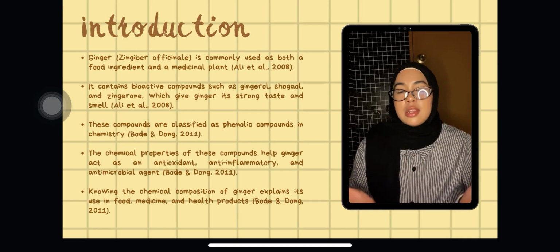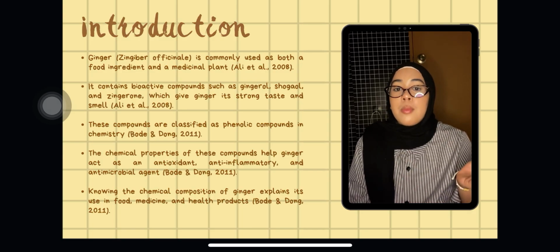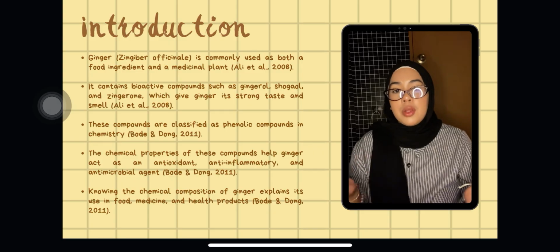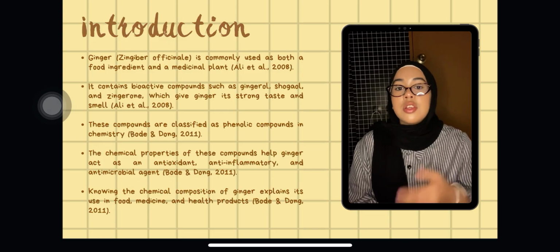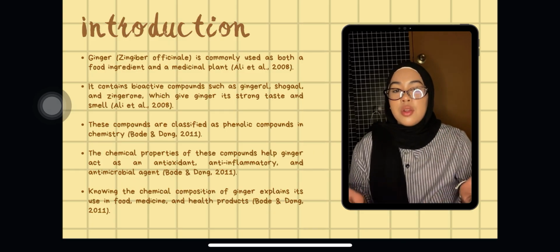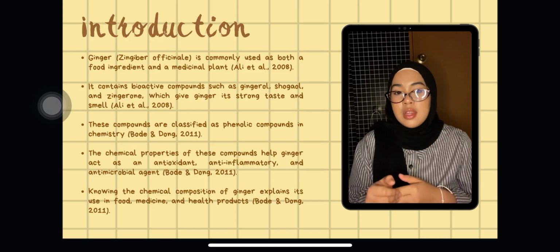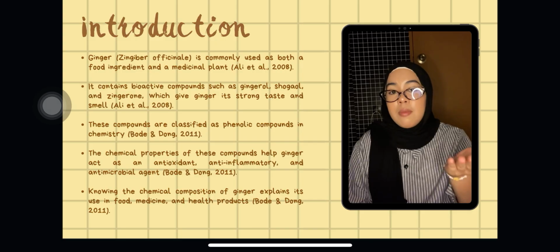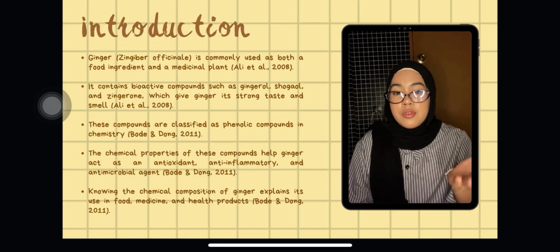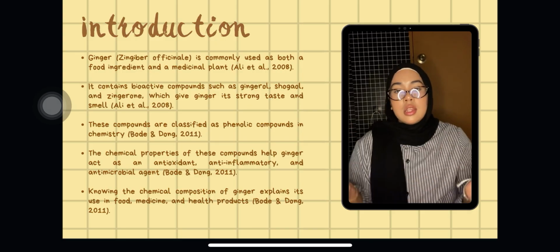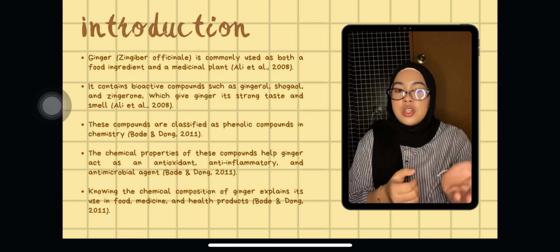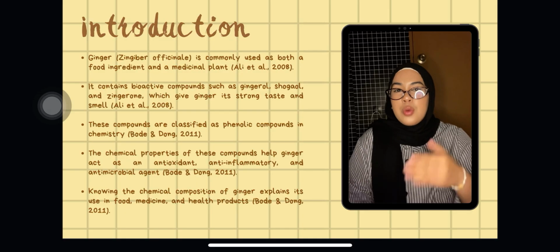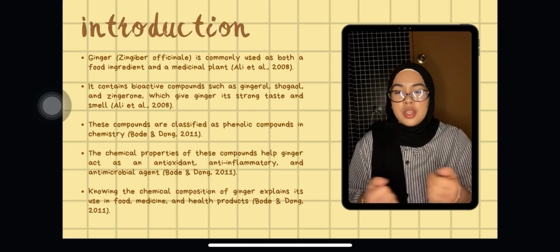Ginger, also known as Zingiber officinale, is a plant that is commonly used in cooking and traditional medicine. It also contains important bioactive compounds such as gingerol, shogaol, and gingerone, which give ginger its strong taste and aroma. From a chemistry point of view, these compounds are phenolic compounds that have a specific chemical structure and reactivity. These chemical properties are responsible for ginger's antioxidant, anti-inflammatory, and antimicrobial effects, which make it beneficial for health applications.